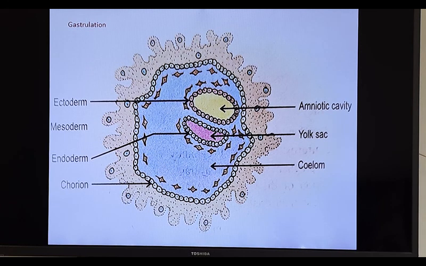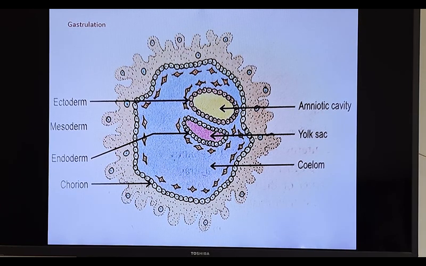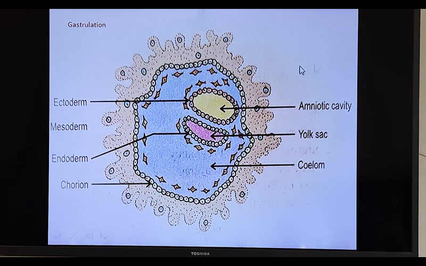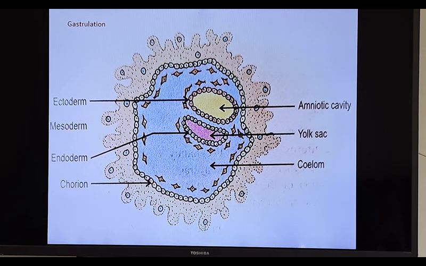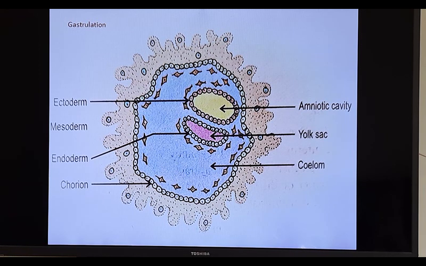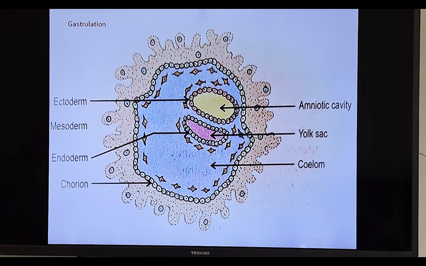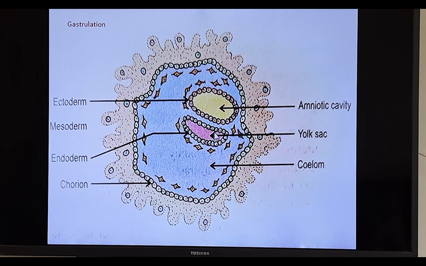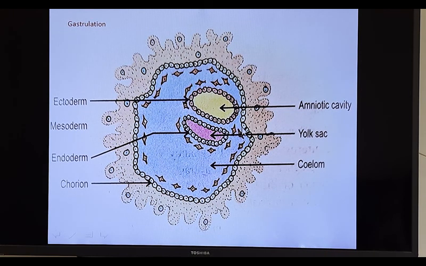This cavity is filled by amniotic fluid, so it is called the amniotic cavity. The amniotic cavity is a space in between the embryonic disc and trophoblast.